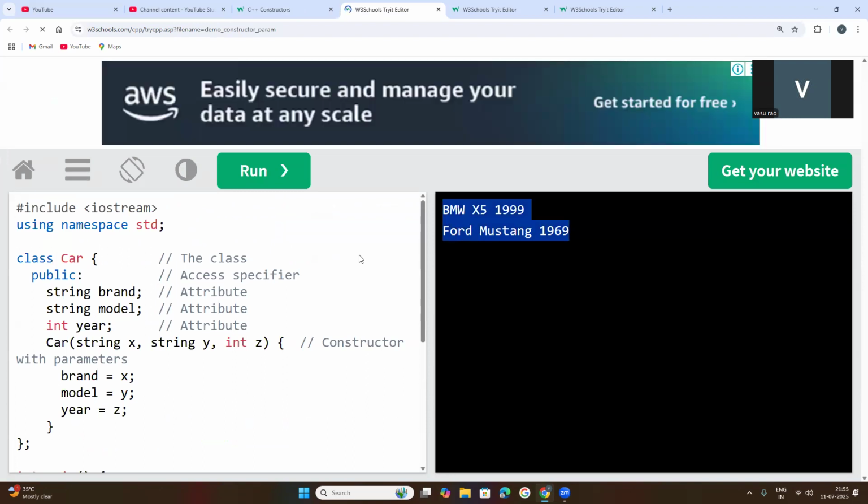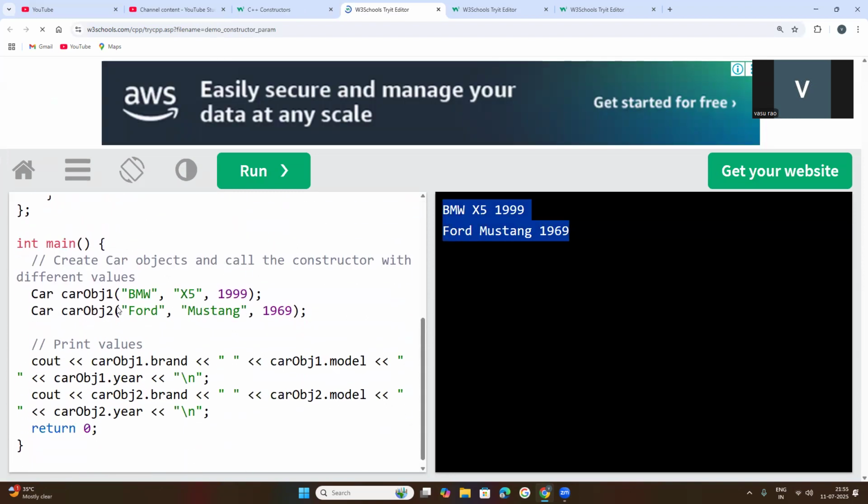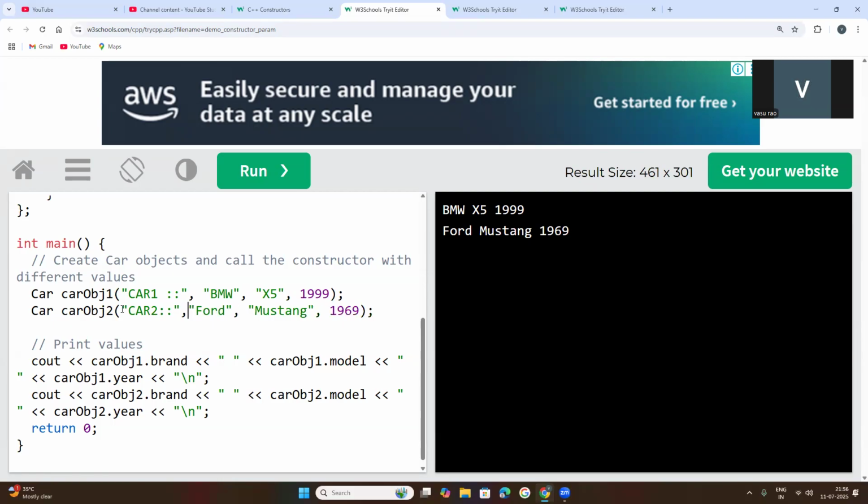Okay, see here. If you want to keep one string inside, just before that, you can keep a string type statement, car1. Okay, car1. And this is car2. Now you run this code. What happened here?